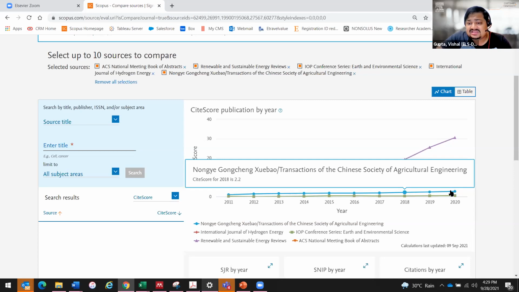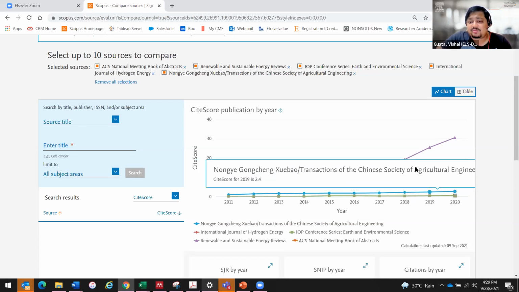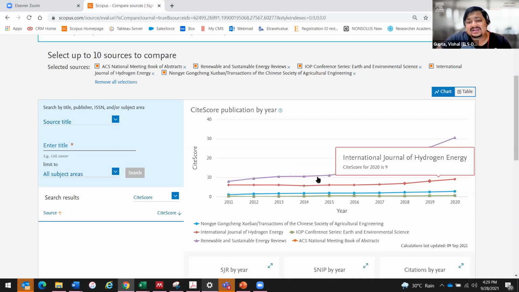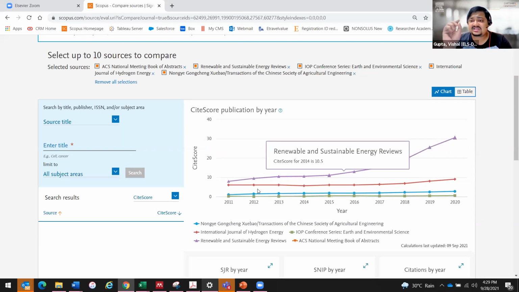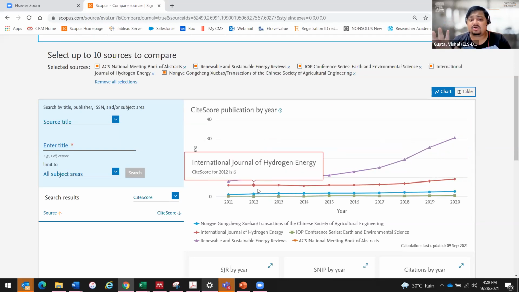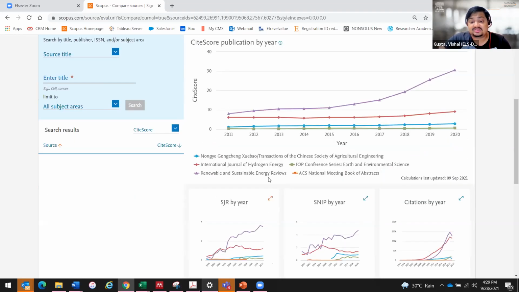If you look at these, this is pretty stable. This has remained in the range of 2, 2.7. This one has remained at 0.3, 0.5. This has grown slightly, but this journal has grown really high, right? So my first thing about impact factor and CiteScore is that this journal, Renewable and Sustainable Energy Reviews, is the better one out of the others.